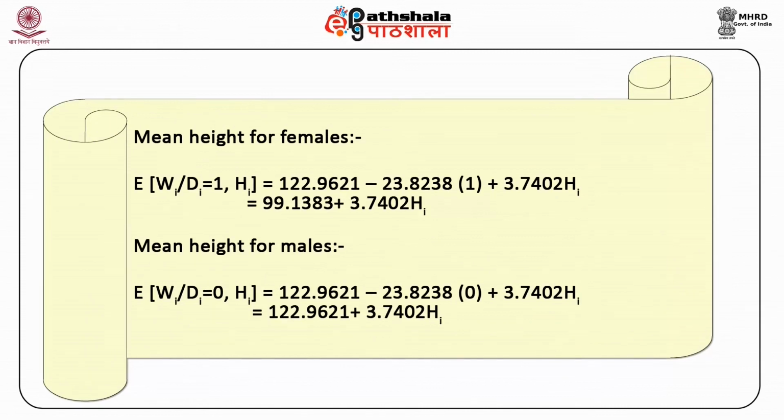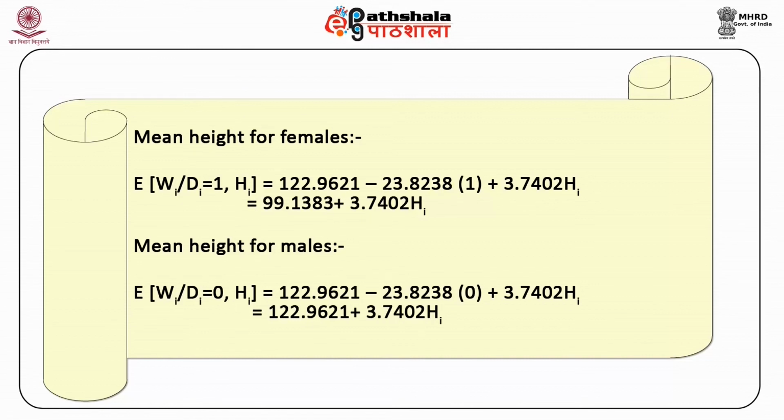Mean weight for females is equal to the expected value of Wi given Di equal to 1, with Hi being constant, equal to 122.9621 minus 23.8238 into 1 plus 3.7402 Hi, which is equal to 99.1383 plus 3.7402 Hi. Similarly, mean weight for males